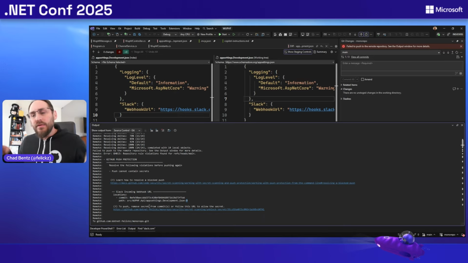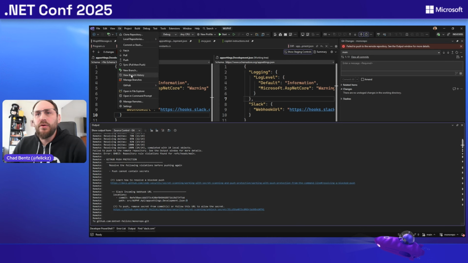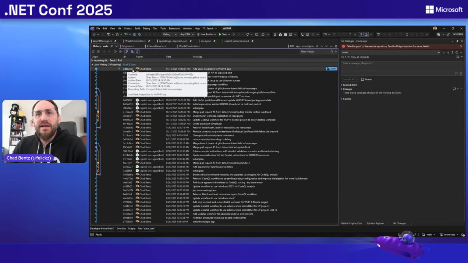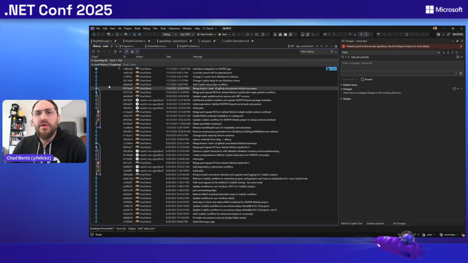If you really needed to get the secret pushed out to your repo, you can click this link and, as a developer, self-bypass push protection. Maybe you've already revoked it and it's just going to be a sample. Whatever your reason is, we allow you to get that in there. Nine times out of ten, though, that's not what you want to do. Just put a sample token and not a real token instead. But you can now go to your Git history. I'm inside Visual Studio 2026 here. You go to Git, view branch history. You can see here's my latest commit that I just tried to push up.